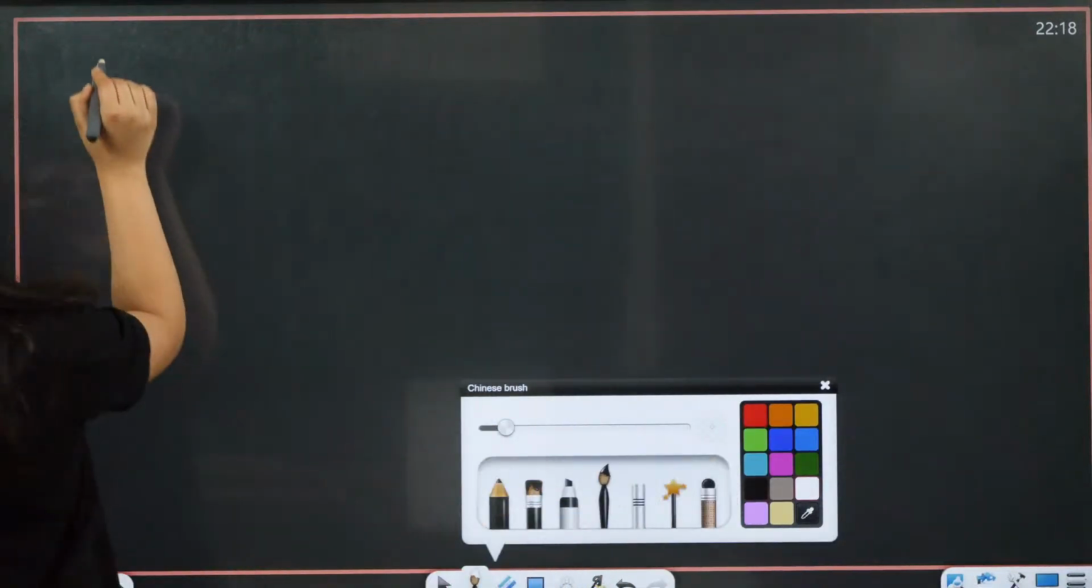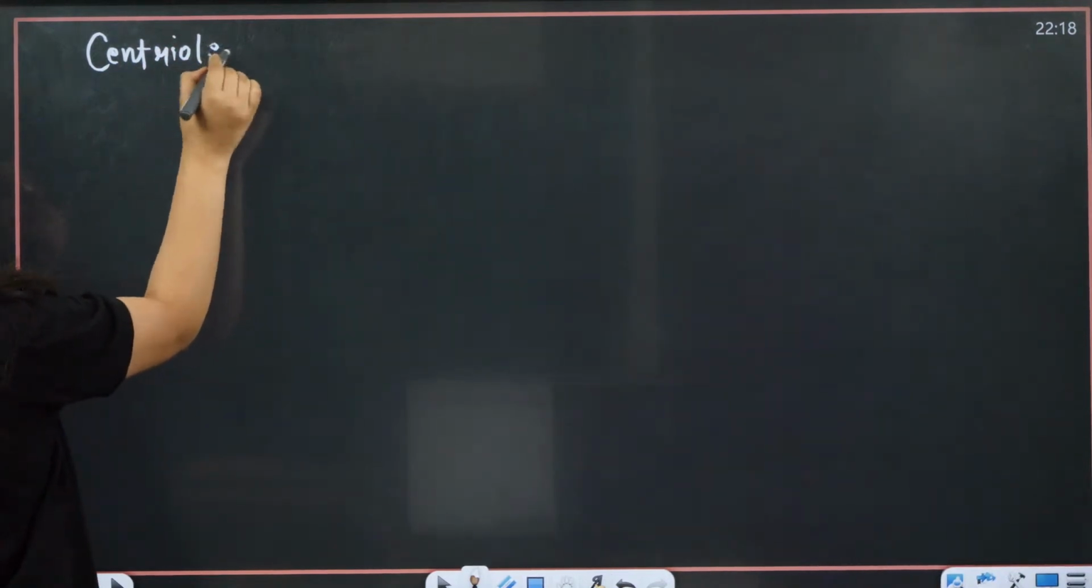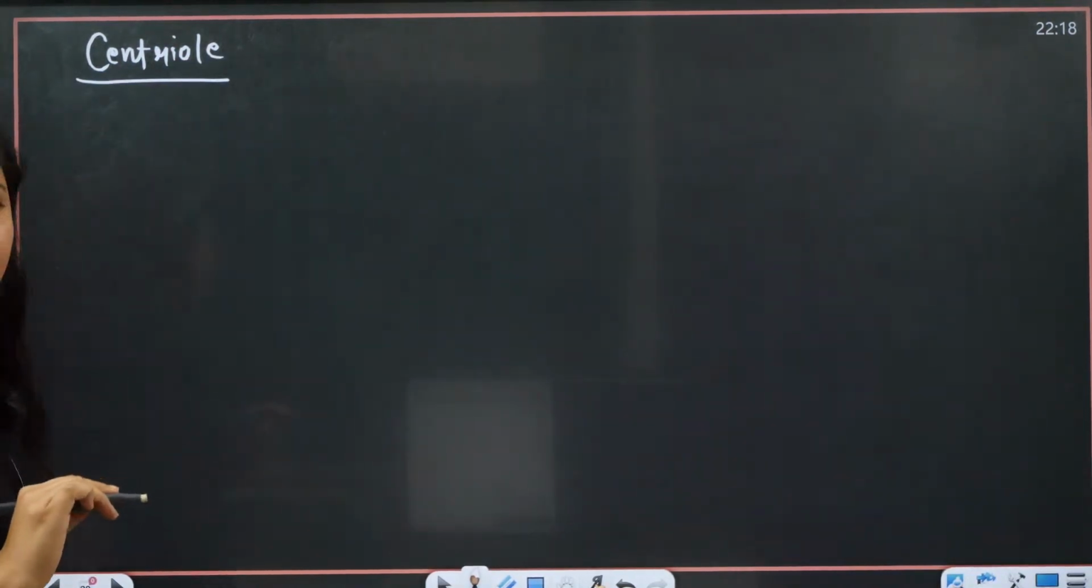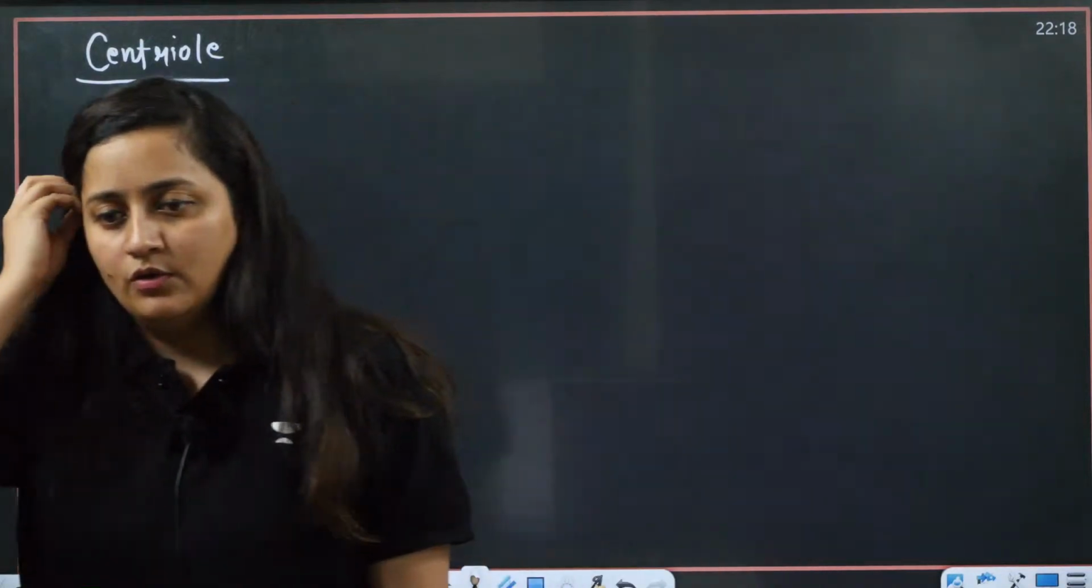Okay, so now what we need to understand, a few structures. We are going to start with the centriole. We will talk about the inner structure of the centriole. If there is any doubt, do let me know. We'll finish this chapter by 11, but as of now, if there is any doubt, just let me know.